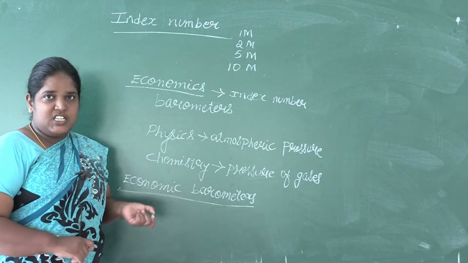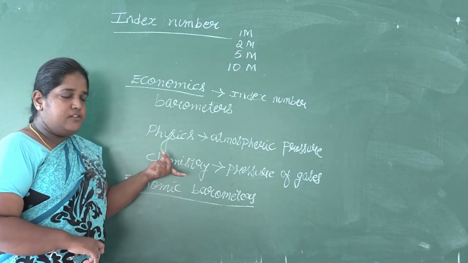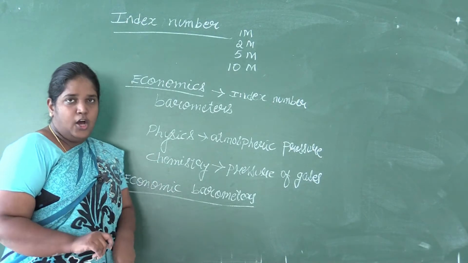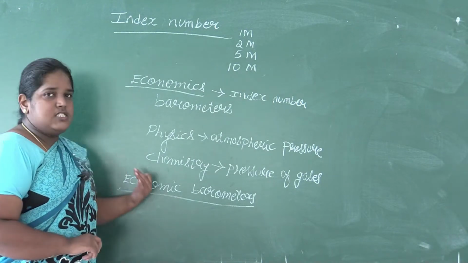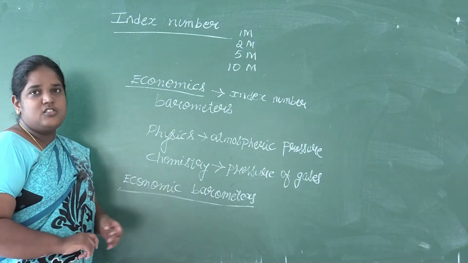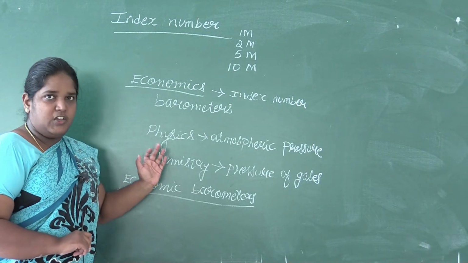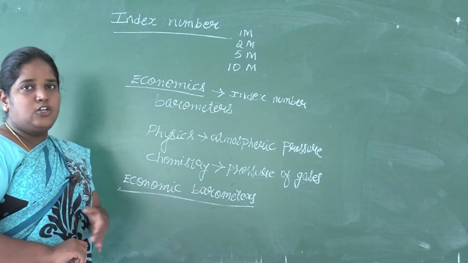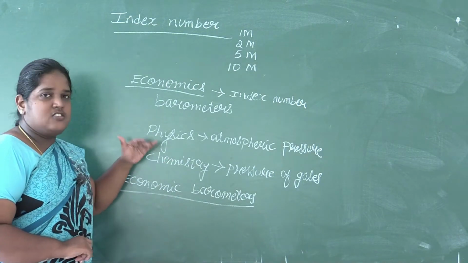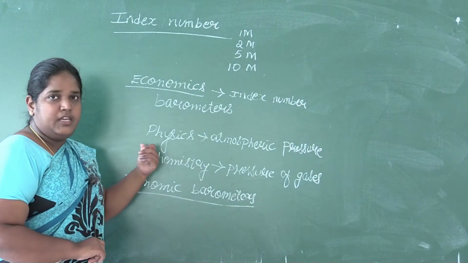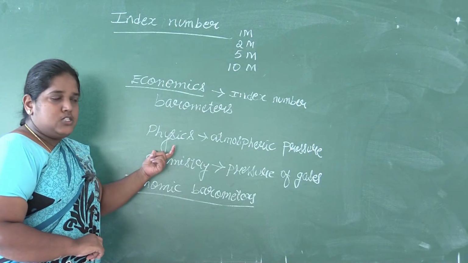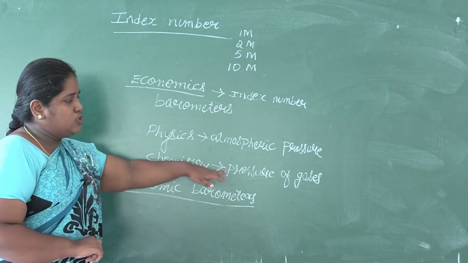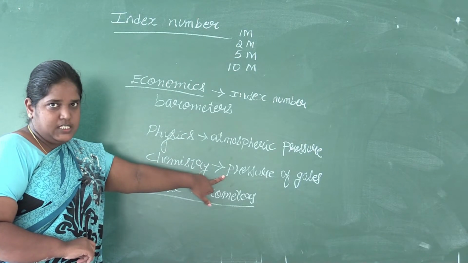If it is asked in 2 marks, you have to give the example regarding physics and chemistry and then say about the economic field. If it is asked in only 1 mark, you can just write: index numbers measure the changes that occur in the economic field. That is the answer for economic barometers. For 2 marks, you write: in physics, barometers are used to study the atmospheric pressure, and in chemistry, barometers are used to study the pressure of the gases.